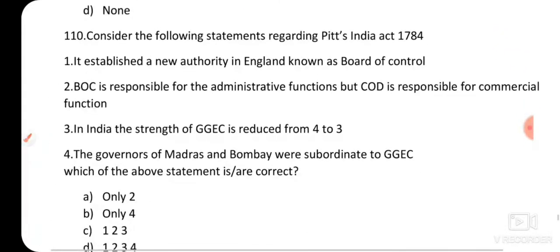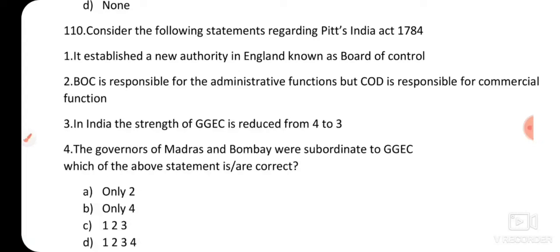Question number 110. Consider the following statements regarding Pitt's India Act 1784. Statement 1. It established a new authority in England known as Board of Control. Statement 2. Board of Control is responsible for administrative functions, but Court of Directors is responsible for commercial functions. Statement 3. In India, the strength of Governor General Executive Council is reduced from 4 to 3. Statement 4. The governors of Madras and Bombay were subordinate to Governor General Executive Council.